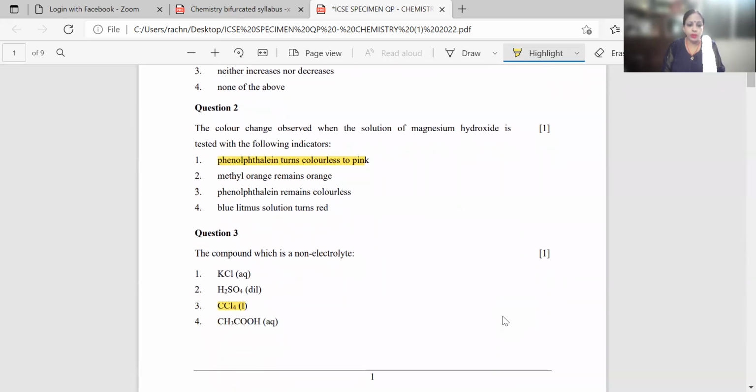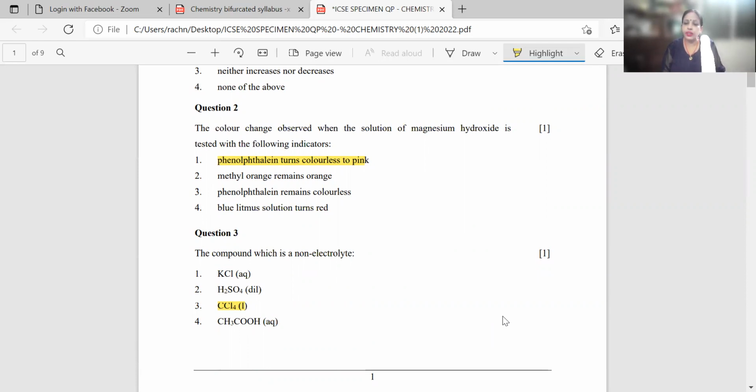Then question number 3, the compound which is a non-electrolyte. Again, it is something very basic. It is a question from the electrolysis chapter, where when we start the chapter, there are certain definitions which we have to do: electrolysis, electrolyte, non-electrolyte, electrodes, cathode, anode, various topics. Under that chapter only, your non-electrolyte term comes, in which they are asking the compound which is a non-electrolyte.